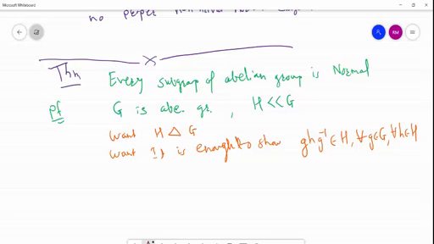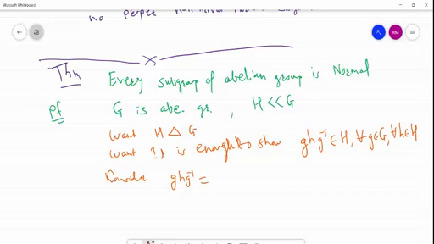Since g and h are just notation, we can come to the conclusion that every subgroup of an abelian group is normal. We have given G is abelian. What is the meaning of abelian? It holds the commutative property, meaning ab equal to ba. So consider g h g inverse.